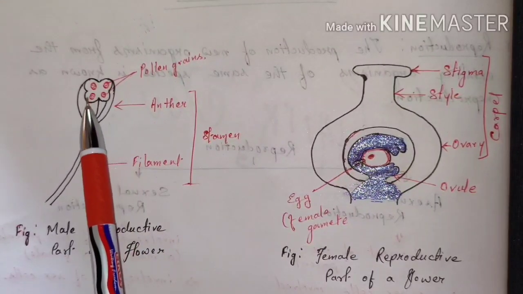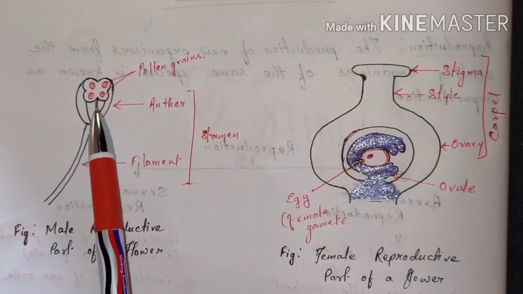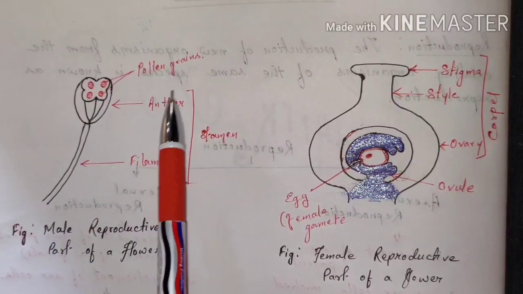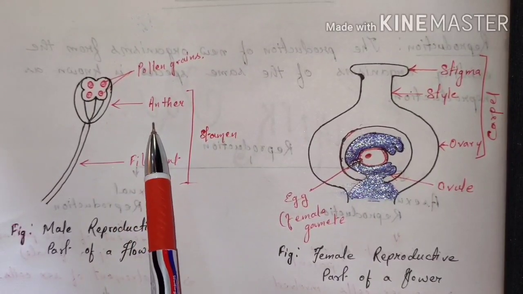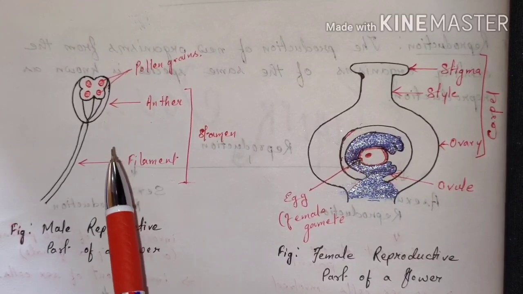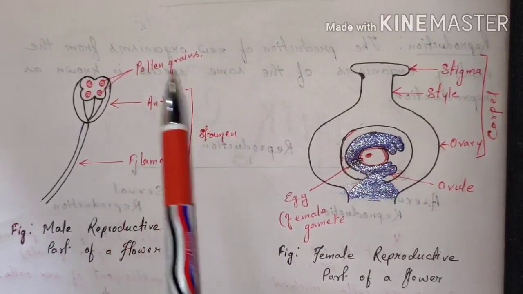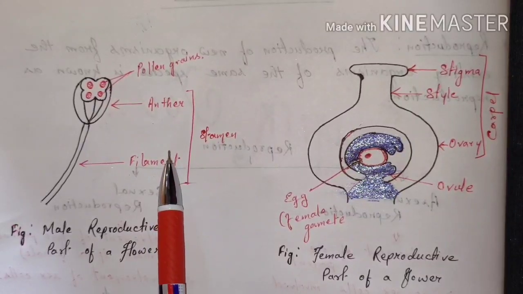The pollen grains are stored inside a pollen lobe, and there are four pollen lobes inside an anther, and this pollen lobe contains the pollen grains, and these pollen grains are a powdery substance. If we see a hibiscus flower, we will find the yellow powdery substance. This powdery substance is the pollen grains. So this is the male reproductive part of a flower.